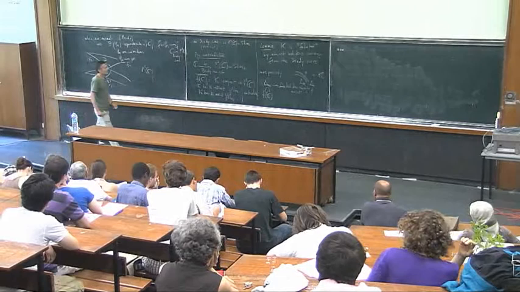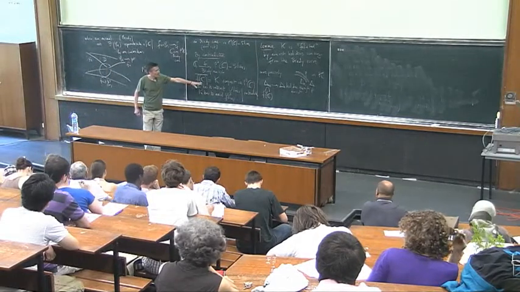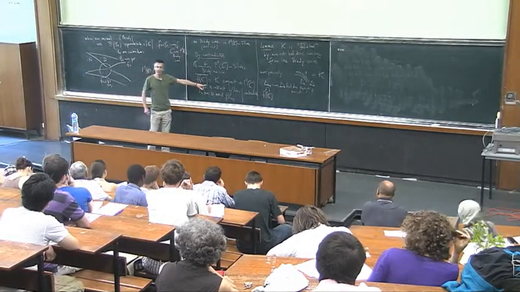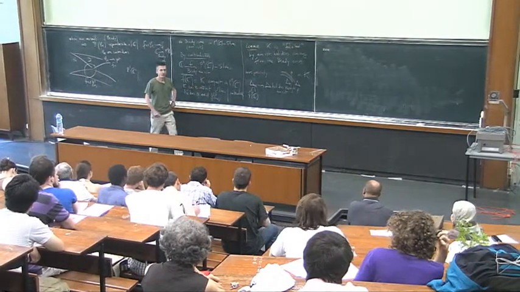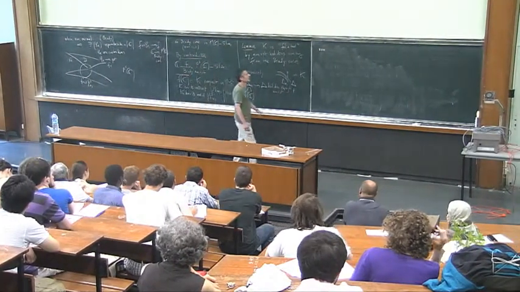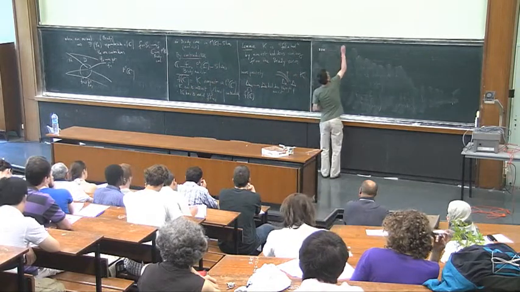Now, first, K has to intersect the union of lines. Actually, it is even more precise than that. It contains the union of lines.